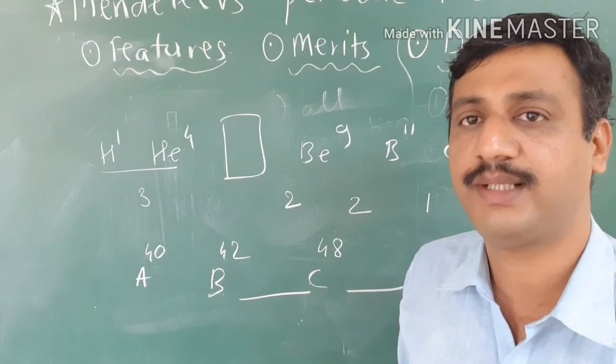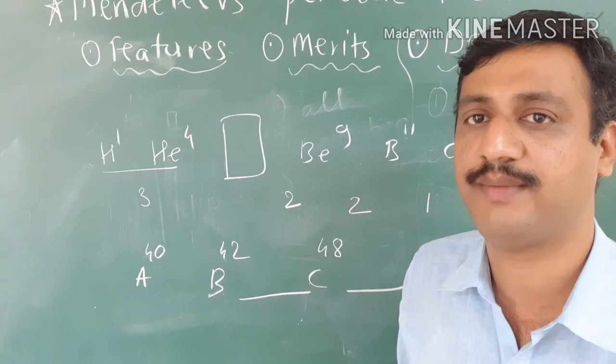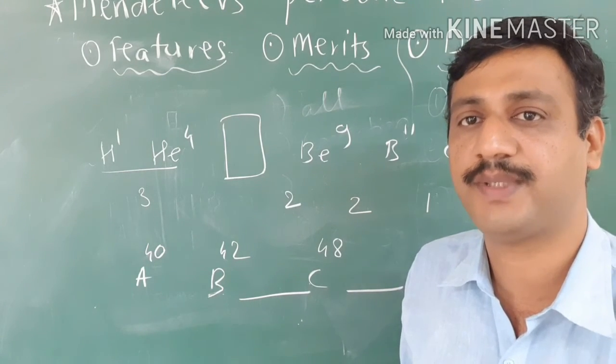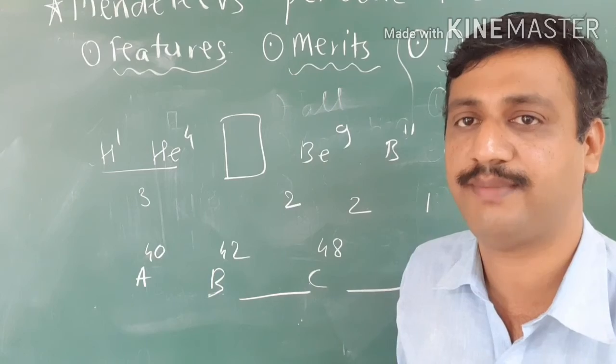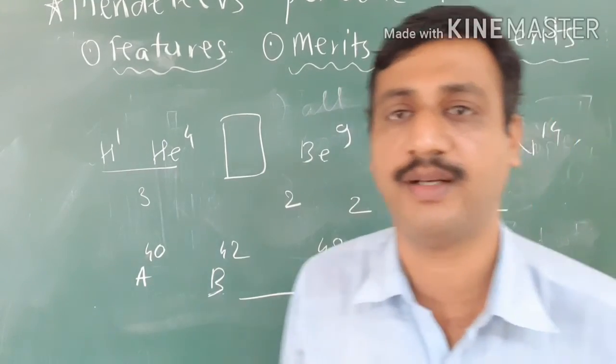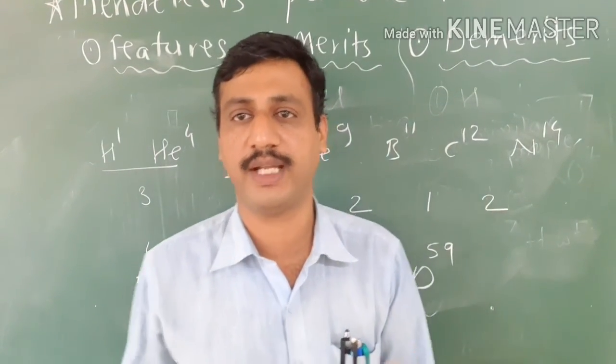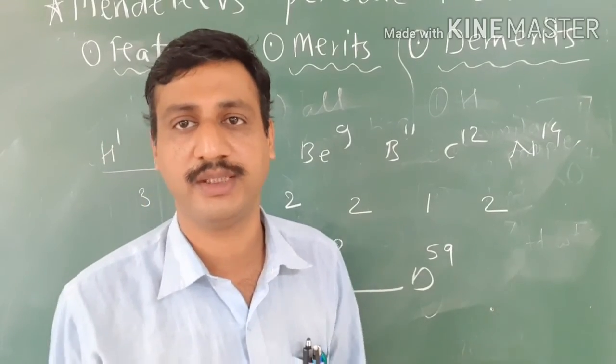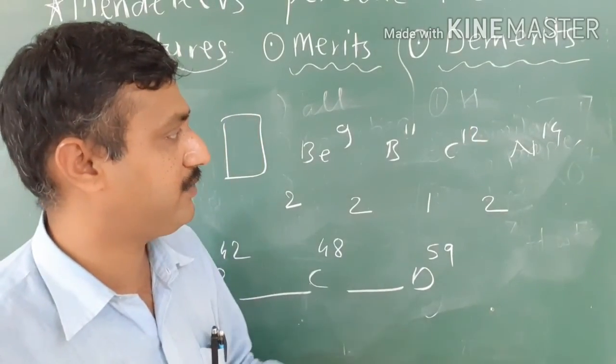Then 0 group elements can be placed without disturbing the other elements, and Mendeleev kept a blank space for a few undiscovered elements, and Mendeleev stated the properties of the undiscovered elements, that is Eka boron, scandium, Eka aluminum, gallium, Eka silicon, germanium. And lastly, we saw the demerits.